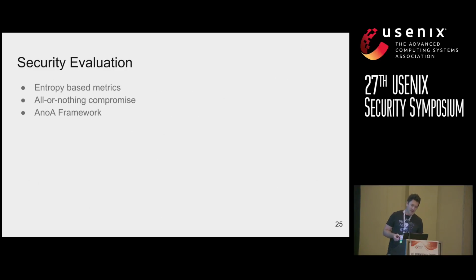So to evaluate the security of PredicTor, we looked at the literature, and we looked at anonymity metrics in the literature for anonymity. And we found that entropy-based metrics do a good job of measuring anonymity in the average case, but they tend to fail for the special case, or for the worst case. We also looked at all or nothing compromise, and it is a good measurement of anonymity once clients become compromised, but it leaves a blind spot in which we don't know the state of anonymity until the client has been compromised.